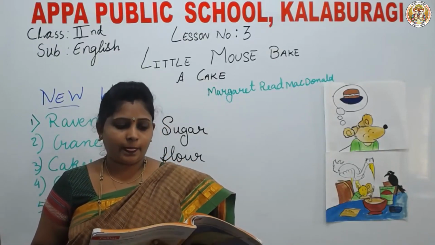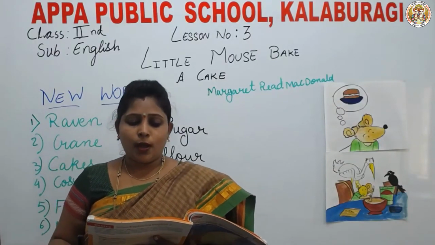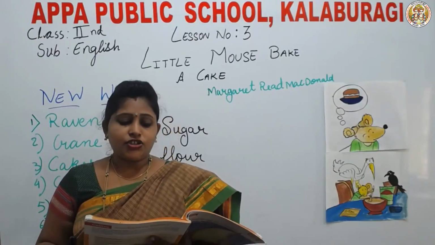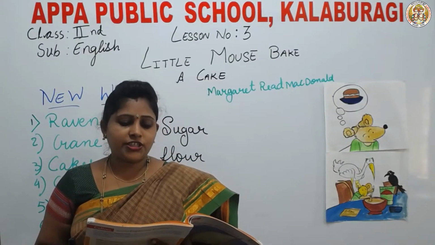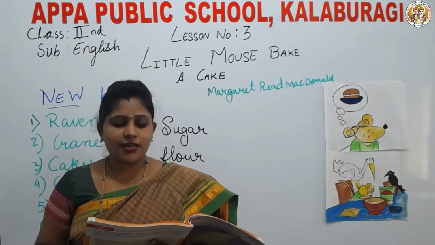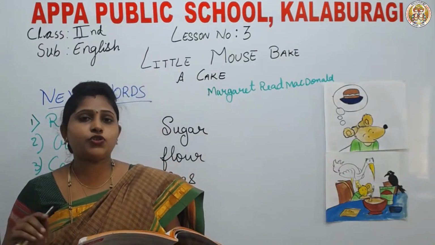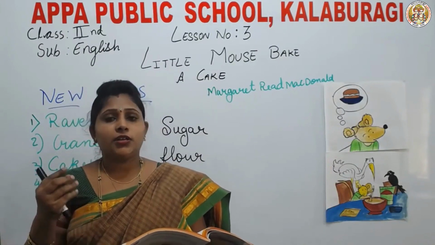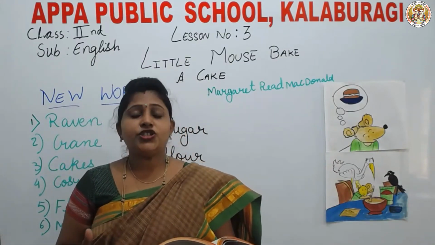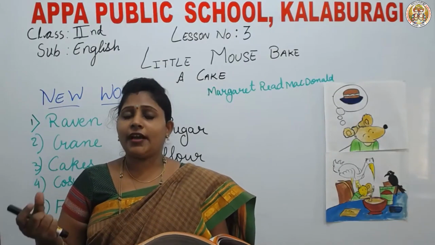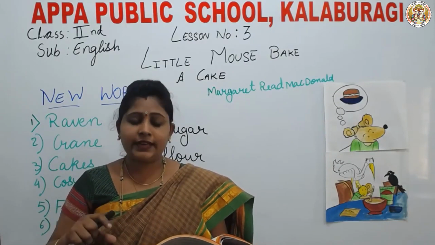And she did. Little mouse put in some flour, she put in some eggs, she put in some butter, she stirred the mixture until it was smooth. What did the little mouse do? First, she took a bowl, she put flour in it. What did she put? She put an egg.